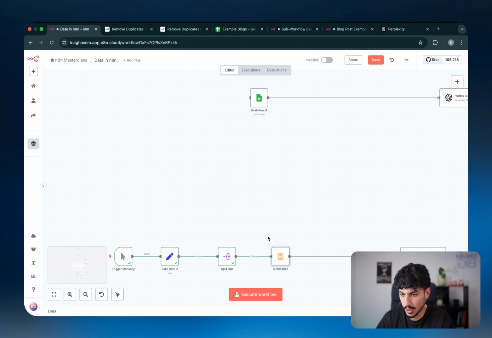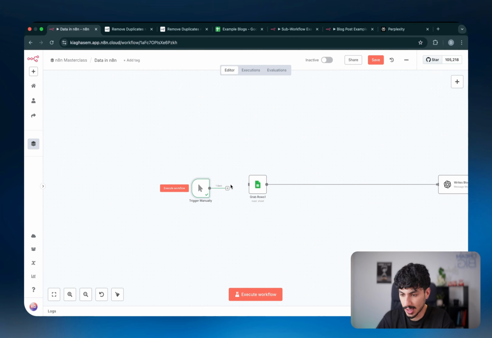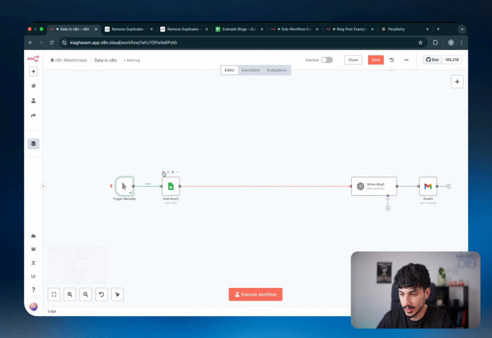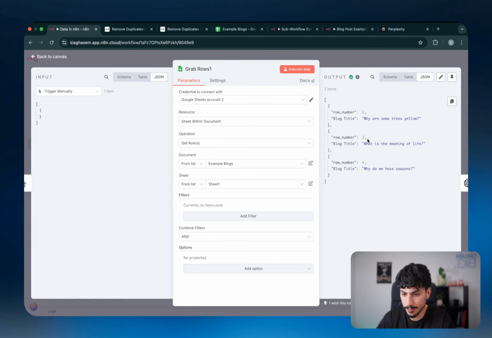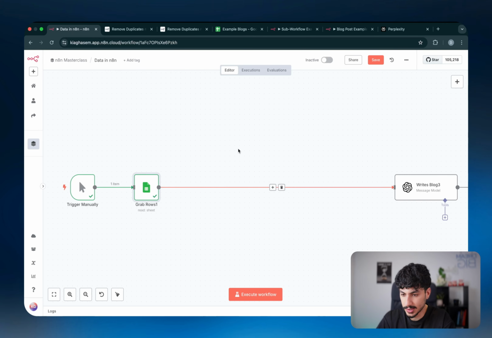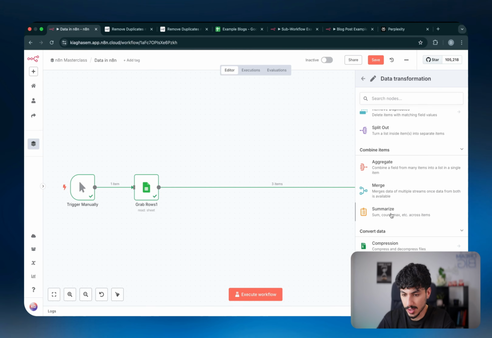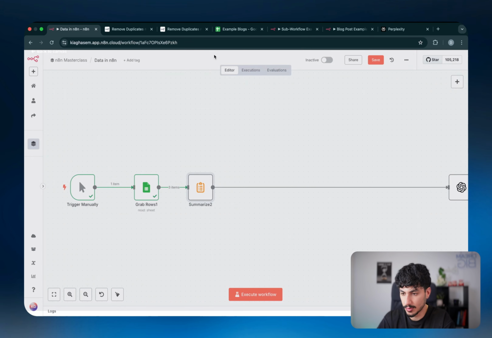So if I click into it, actually it might be better if I show you guys the summarize node back on this example. This is just the example where we're pulling in the data from the Google Sheet for the blog title. So if I just click into it, I'll show you what it is again. Blog title with row number. Now, as you can see, there's a stream of 3 items coming in. I can add the summarize node, and the summarize node will allow me to do a bunch of things.